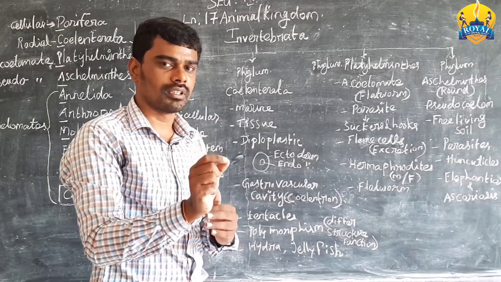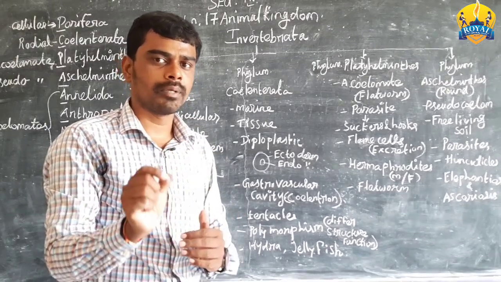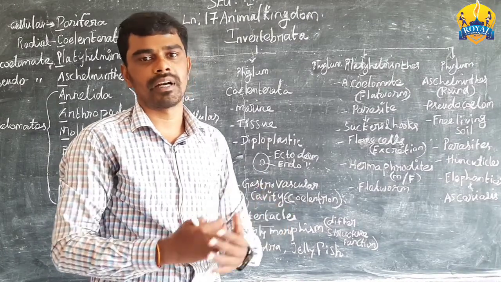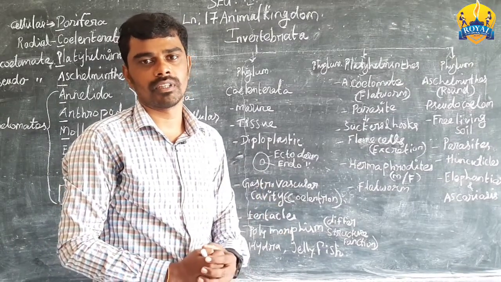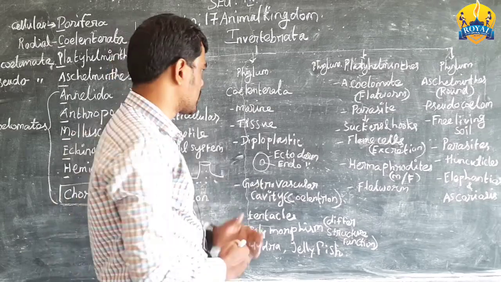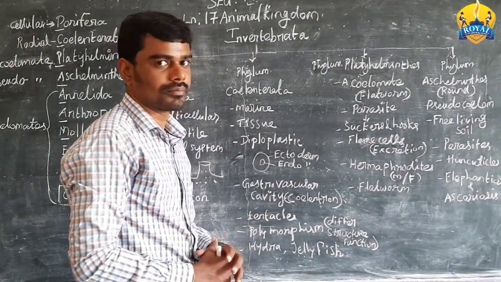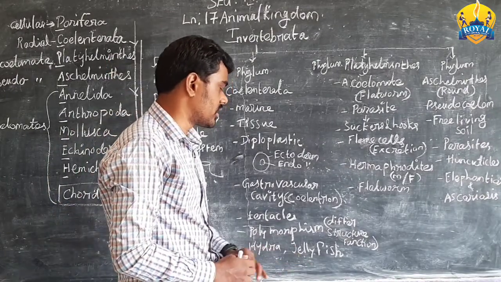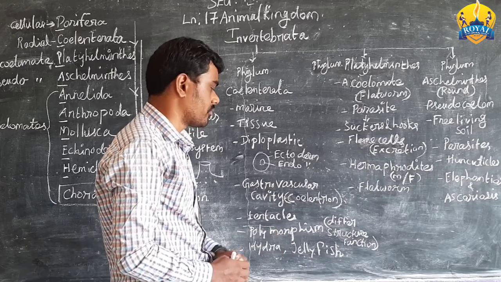The end portion of the tentacles consists of poison glands, which prevent predators. This is known as coelenterata. Example, hydra and jellyfish.